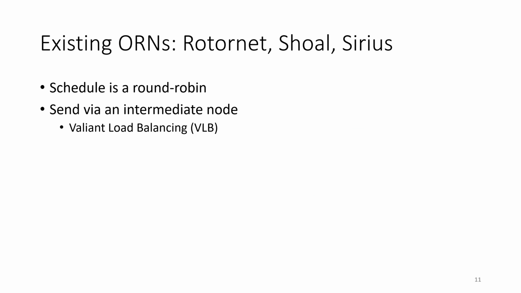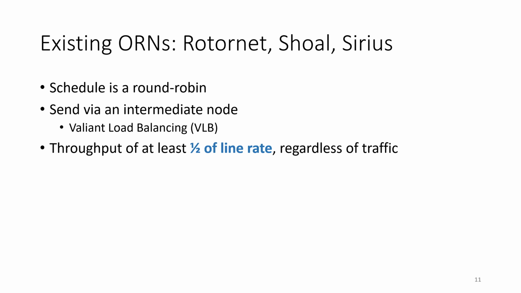This is an example of a strategy called Valiant load balancing, where instead of sending directly to a destination, you send first to a random intermediate node, and then from there to the destination. And that helps us utilize all of our available bandwidth, even on an unbalanced workload. And that means our throughput is always going to be at least half of the line rate. And it's half of the line rate because half of our hops are for the first hop, and half of our hops are the second hop, which actually reaches the destination. And that's true for all traffic patterns.